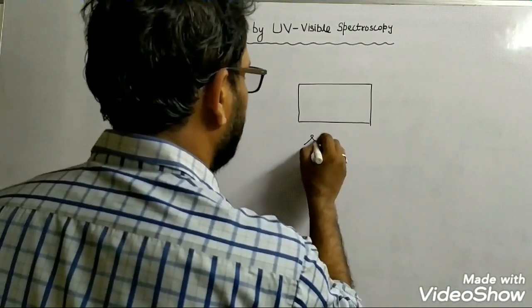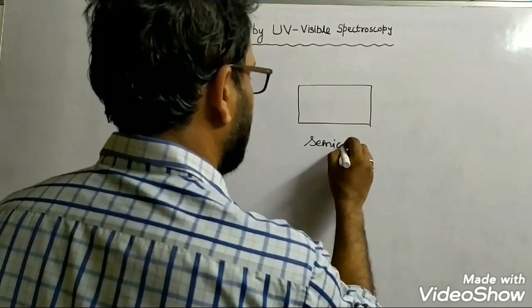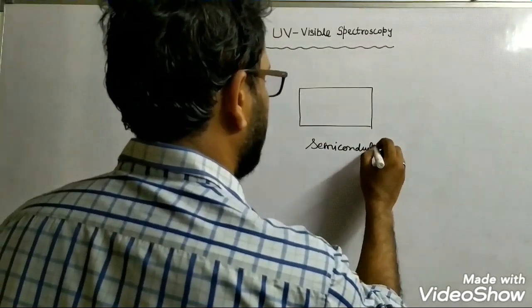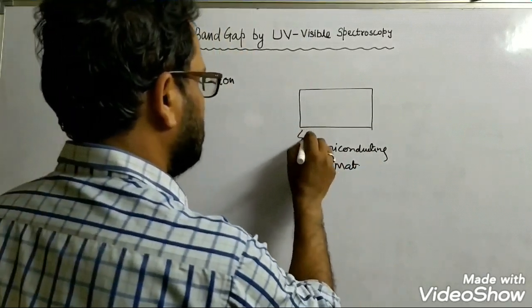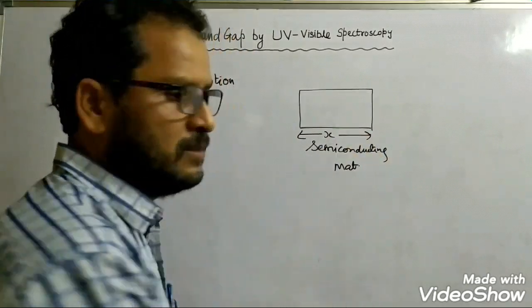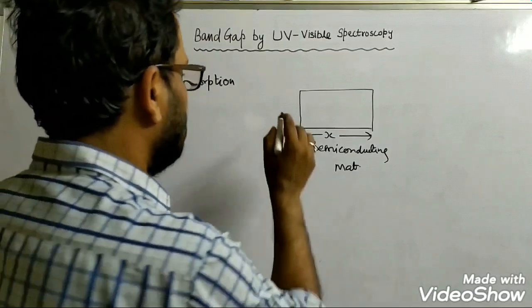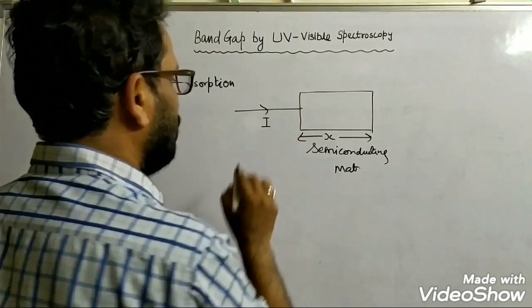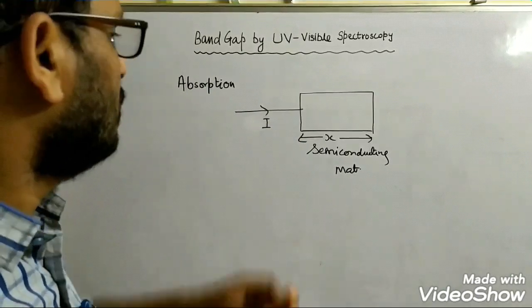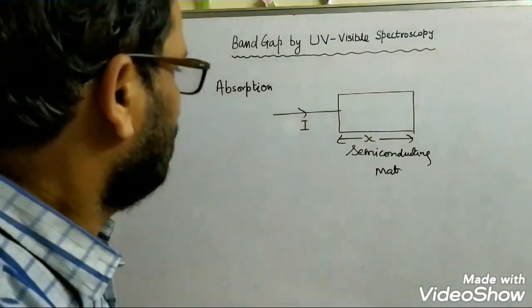This is the semiconducting material, and its thickness is x. Suppose a light of intensity I naught is incident on this semiconducting material.